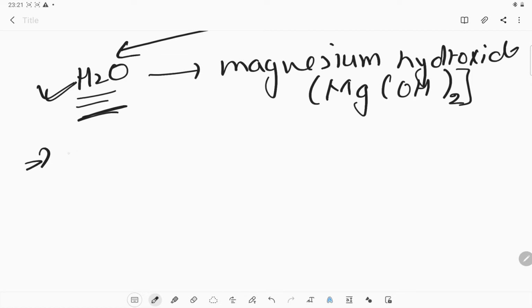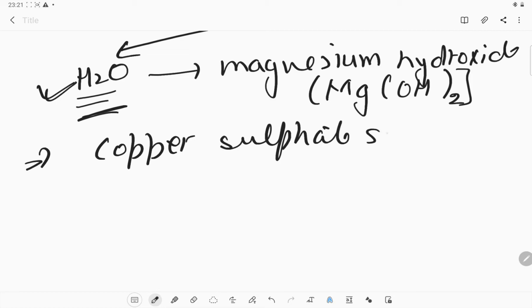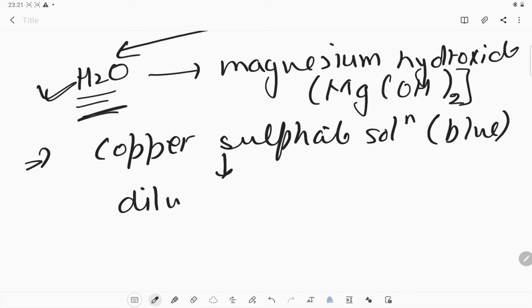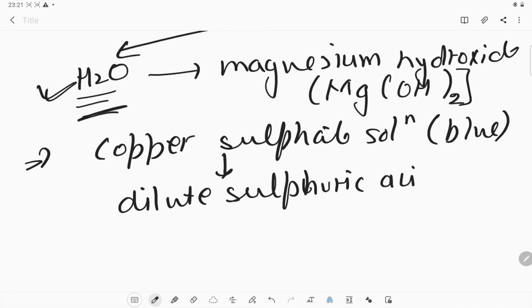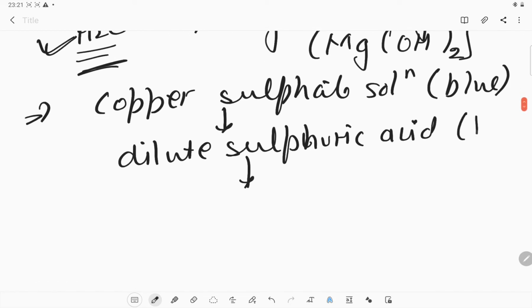For example, let's take another example, copper sulfate solution. What is the color of copper sulfate solution? It is normally blue in color. Now add some drops of dilute sulfuric acid into it. What happens if you put some drops of sulfuric acid? It will not change the color. The color will still be blue.